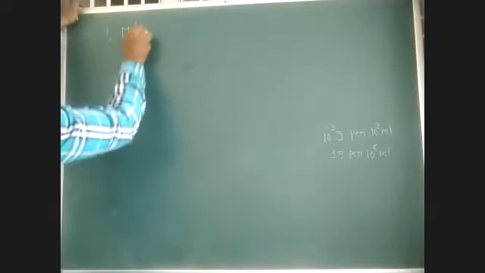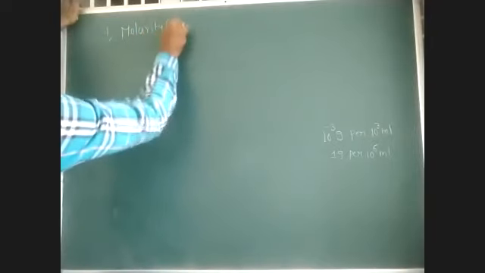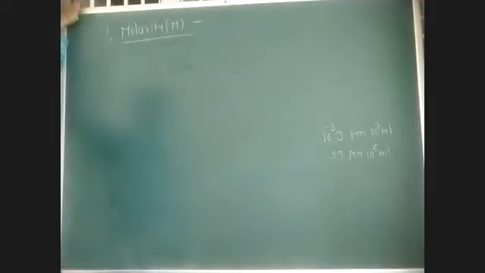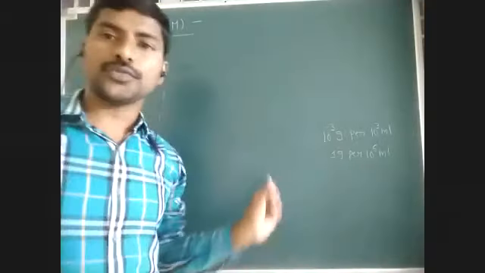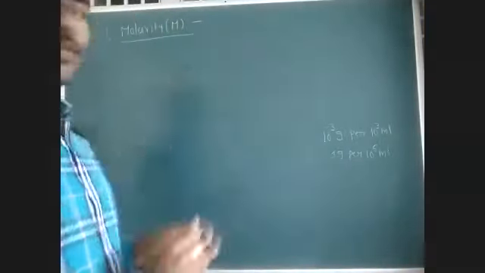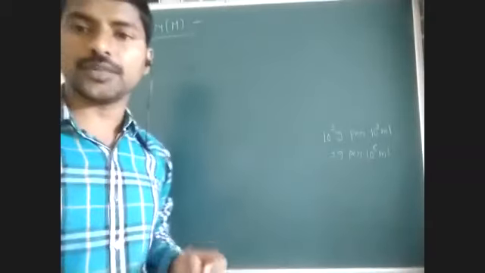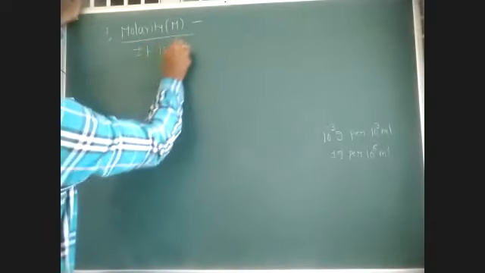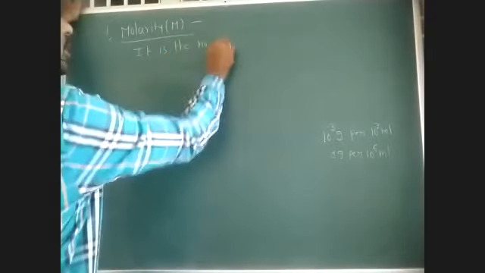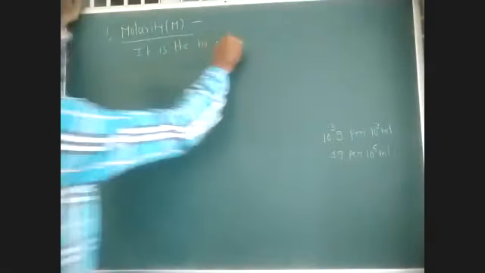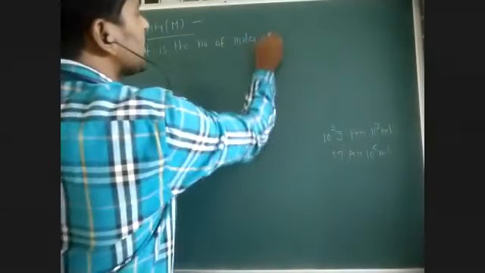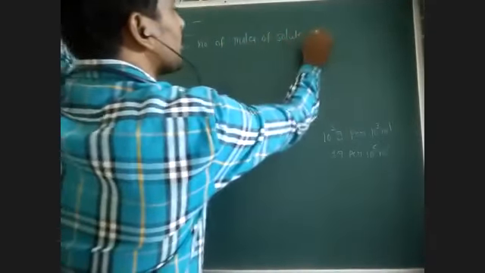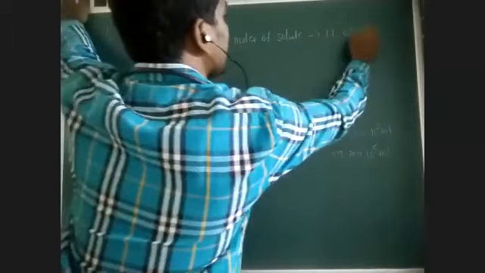Next, the seventh one, molarity. Molarity means the number of moles of solute present in 1 liter of solution. It is the number of moles of solute present in 1 liter of solution. Mostly we use this method to express the concentration, and it is important.